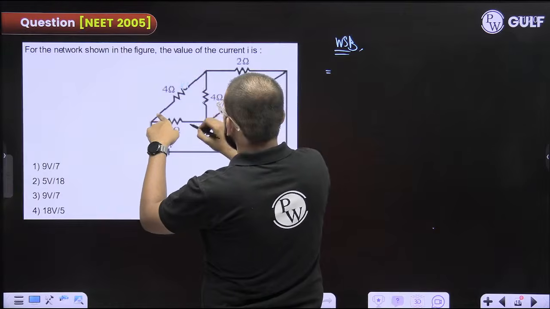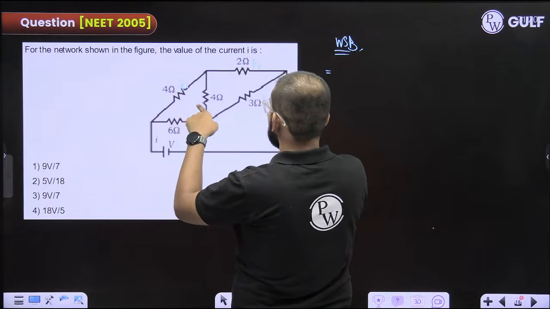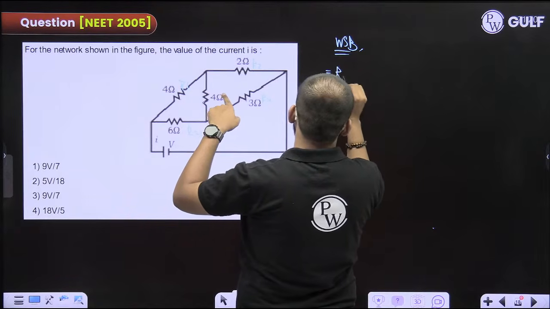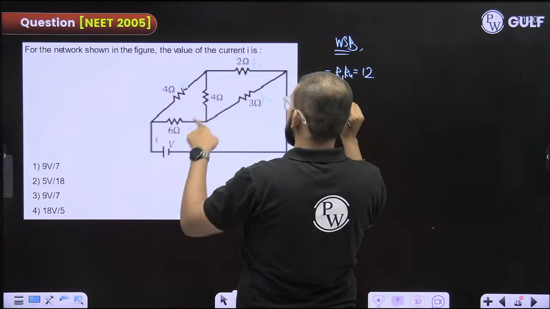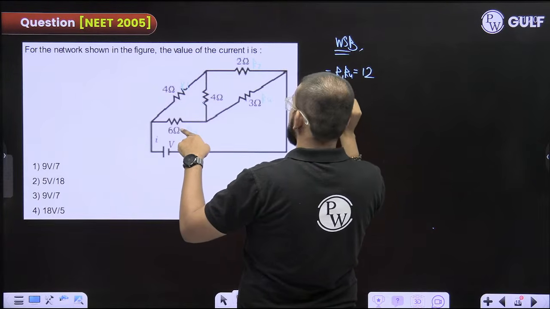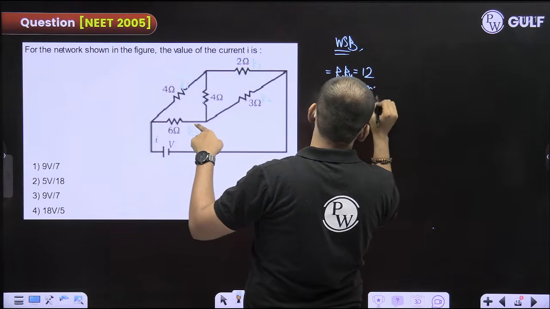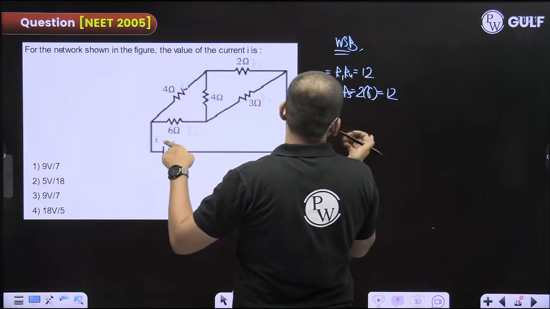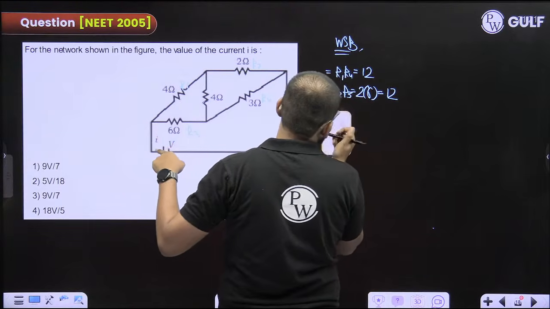R1, R2, R3 and R4. R1 into R4, 4 into 3, 12. This into this, 2 into 6, again 12. So are these same? Yes. So this is a balanced Wheatstone bridge.